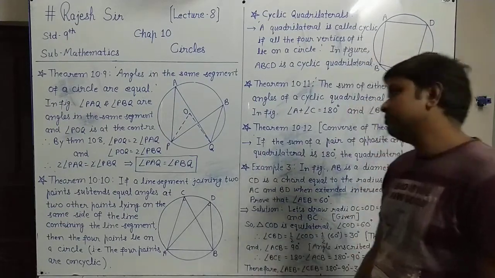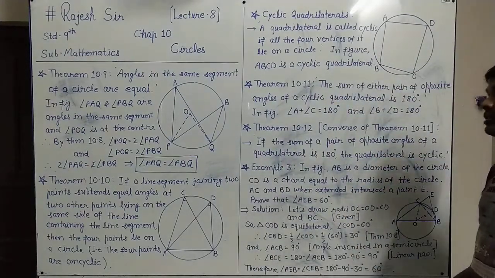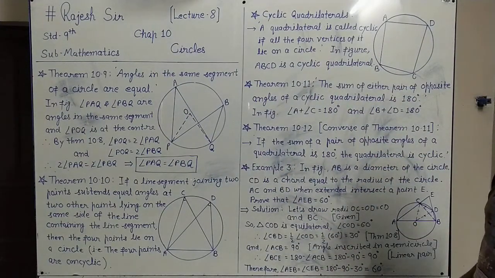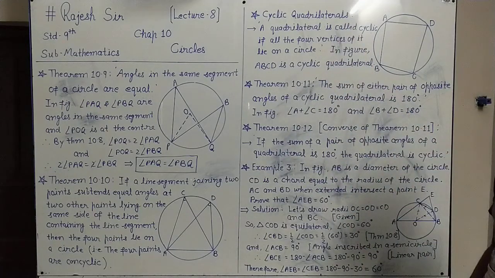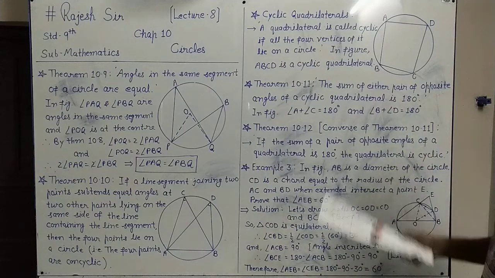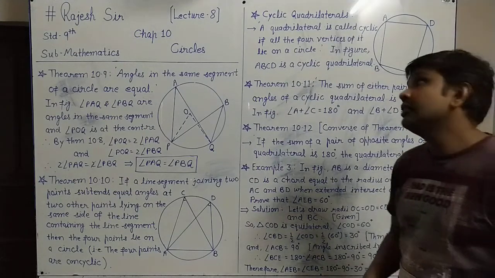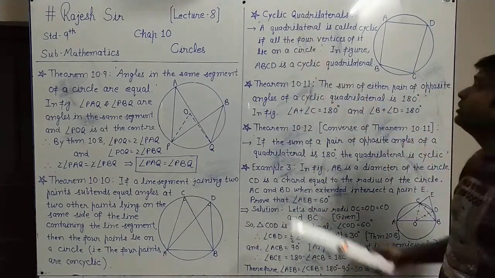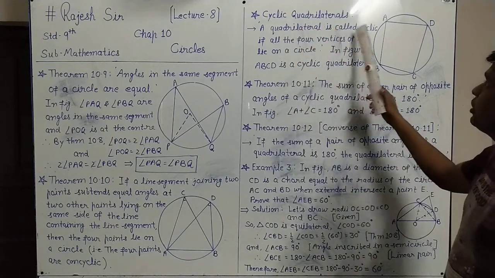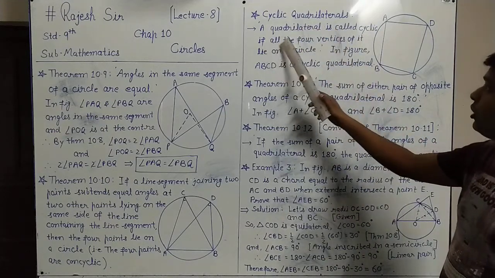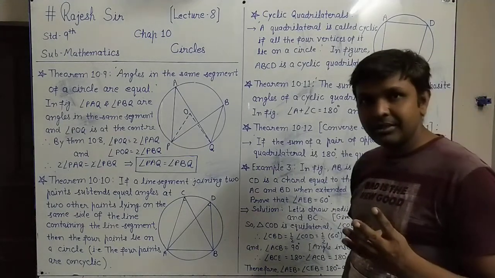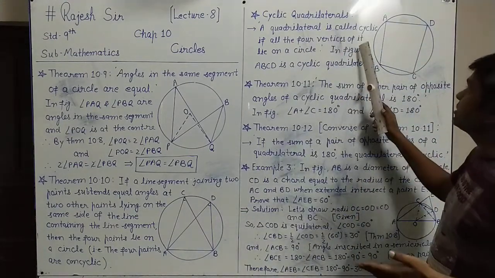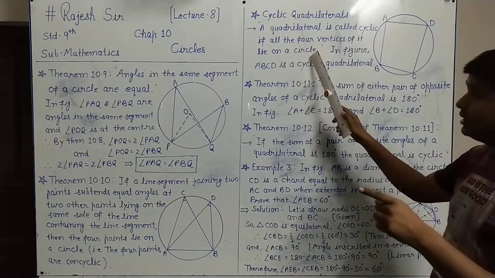That is the theorem. Now next, after this understanding, we have a new concept, that is cyclic quadrilaterals. Which type of quadrilaterals is called cyclic? The definition here we have: a quadrilateral is called cyclic if all the 4 vertices of the quadrilateral lie on a circle.